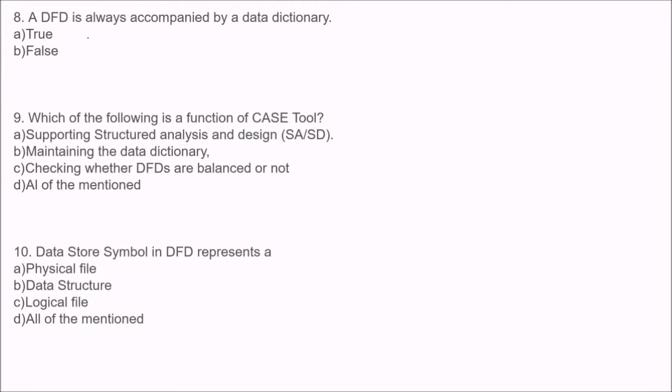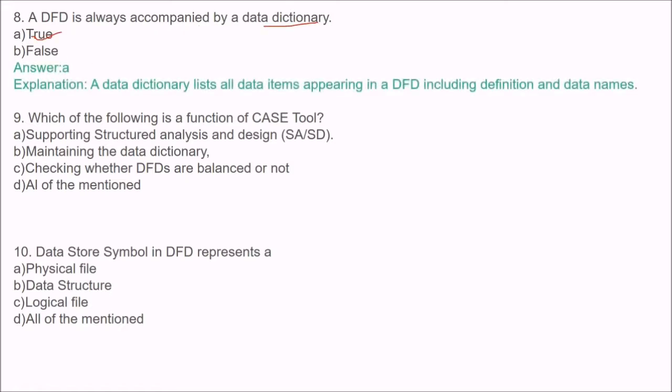Now the next one is, a DFD is always accompanied by a data dictionary. Is this true or false? Yes, this is absolutely true. A data dictionary lists all data items appearing in a DFD, including the definitions and data names. So the data dictionary contains the definitions and data names of all the data items which are being used.